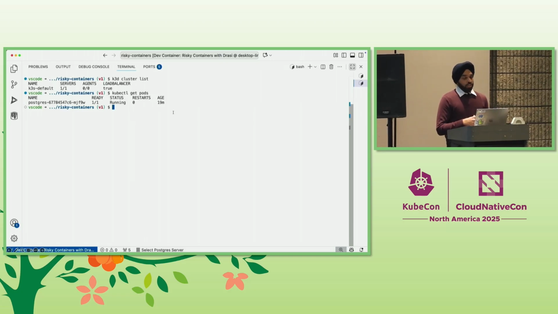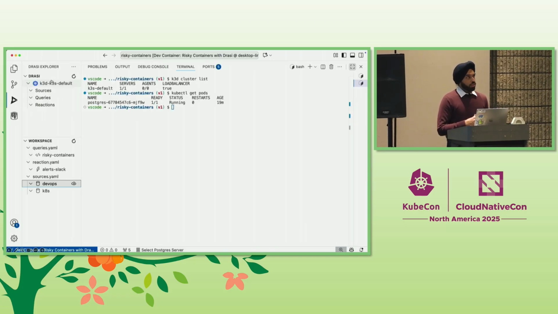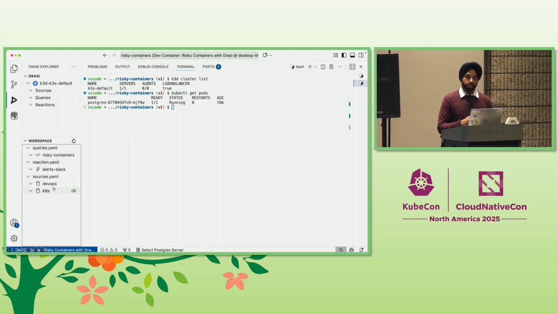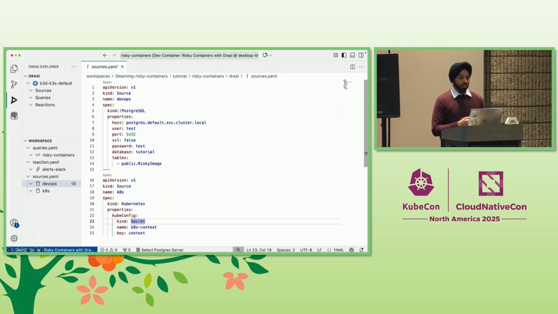Now, this time instead of the CLI, I'll use the Drasi VS Code extension. So the VS Code extension shows us the sources, queries, and reactions that are already deployed. And it also detects the YAML files that are already in my workspace. So let's start by looking at the sources first.